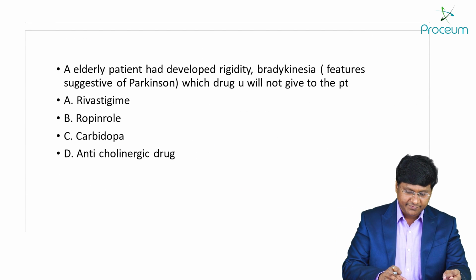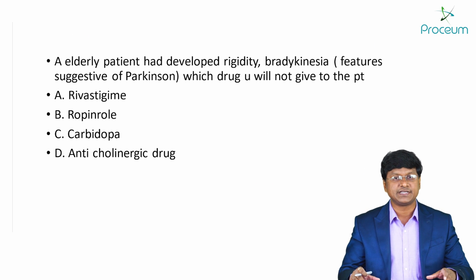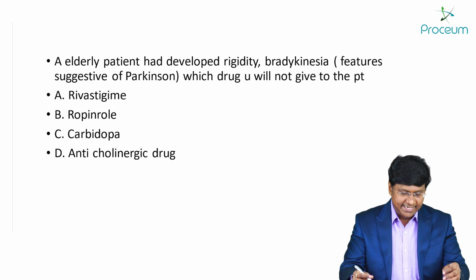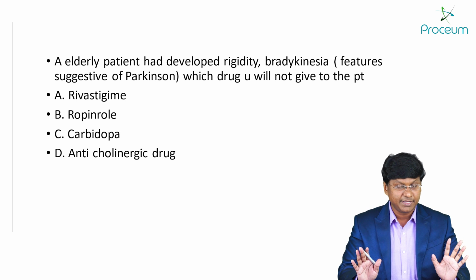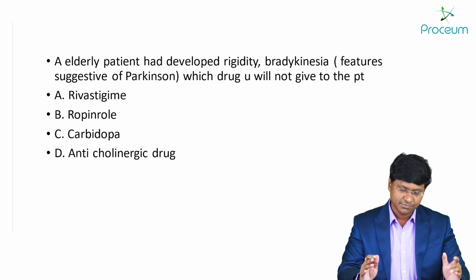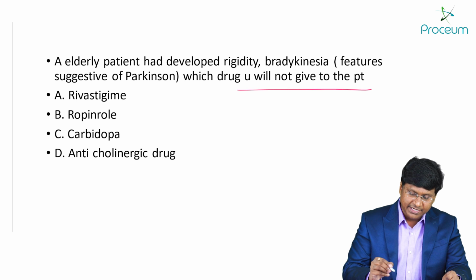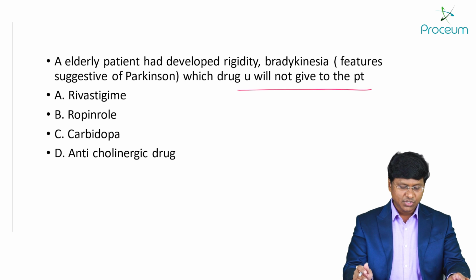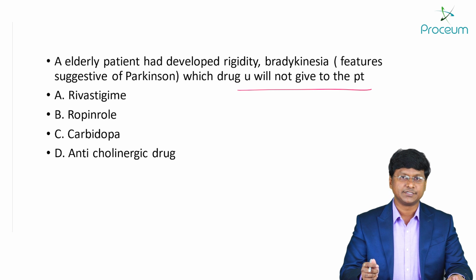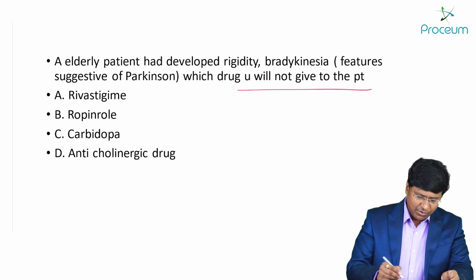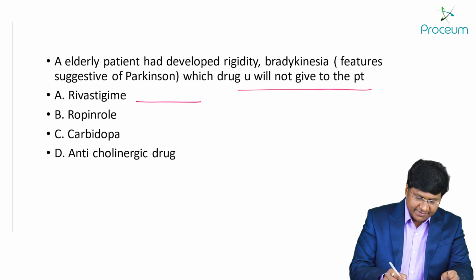Now, this is another very interesting question where many of the students have made a mistake. An elderly patient has developed rigidity, bradykinesia, and many of the features were suggestive of Parkinsonism. Which drug will you not give to the patient? The options are rivastigmine, propranolol, carbidopa, anticholinergic drug.